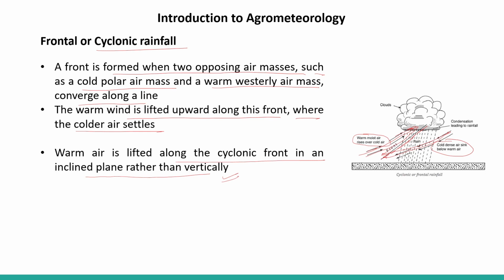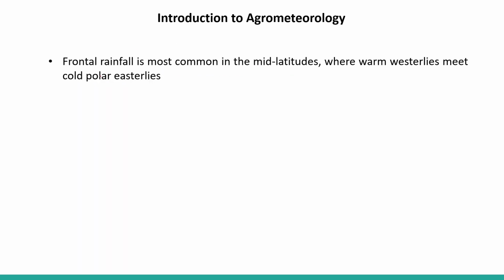It is not like convectional rainfall, where the air rises upward at that particular point only. No, it is rising in an inclined plane. Frontal rainfall is most common in the mid latitudes where the warm westerlies meet the cold polar easterlies.